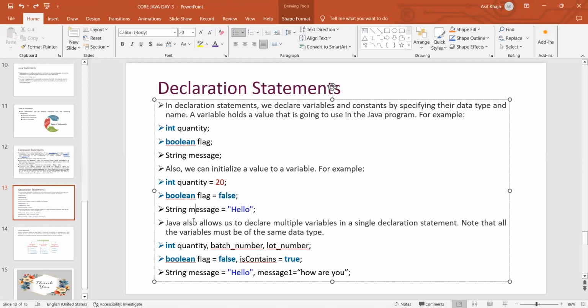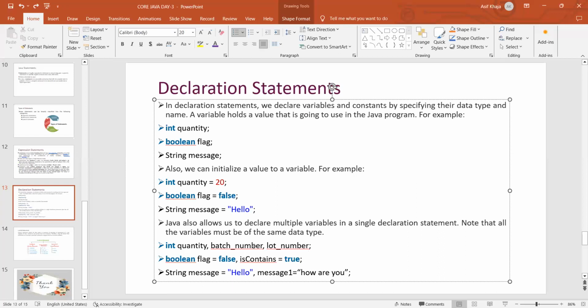Java also allows us to declare multiple variables in a single declaration statement, which means in only one line we can declare multiple variables. A very important point here: all the variables must be of the same data type. We cannot write int quantity is equal to 20, comma flag is equal to false, message is equal to hello. Instead, we write int quantity, batch number, lot number, where quantity is equal to 20, batch number is equal to 50, lot number is equal to 101, like that.